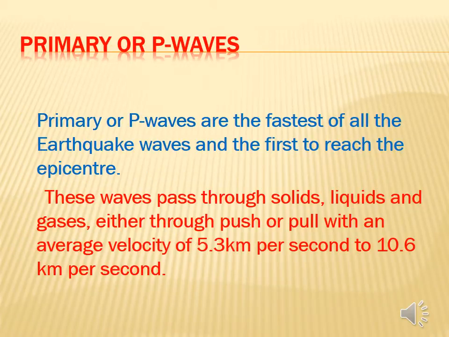Primary or P waves. These are the fastest of all the earthquake waves and the first to reach the epicenter. These waves pass through solids, liquids and gases, either through push or pull, with an average velocity of 5.3 km per second. So these waves pass 5.3 km within a second. Maximum 10.6 km per second. Okay, so this is one of the fastest waves of all the earthquake waves.